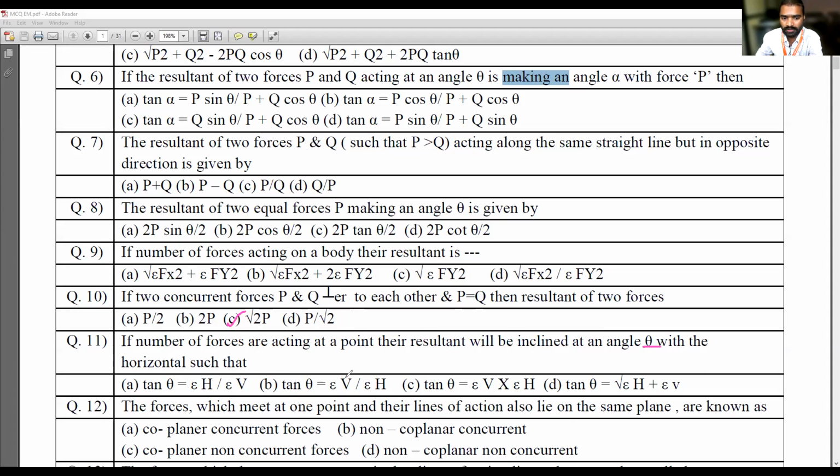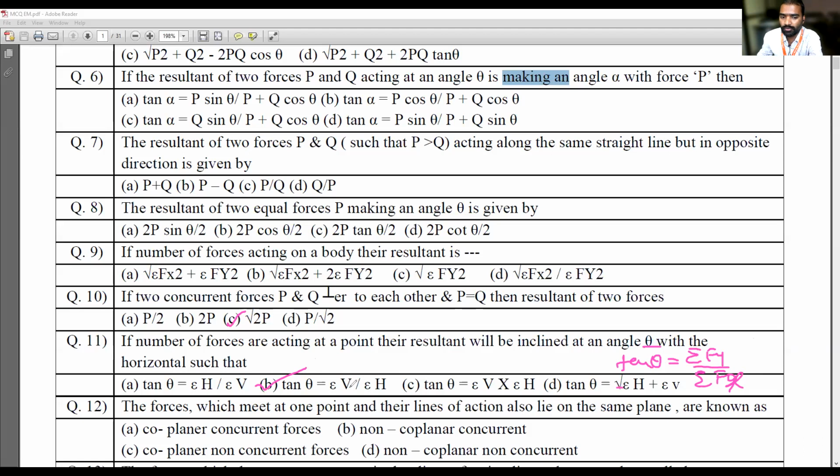Sigma H upon sigma V, sigma V upon sigma H, sigma V into sigma H, or under root of sigma H plus sigma V. Option B is the correct answer: tan theta equals summation of Fy upon summation of Fx.